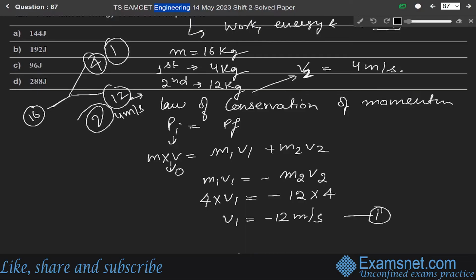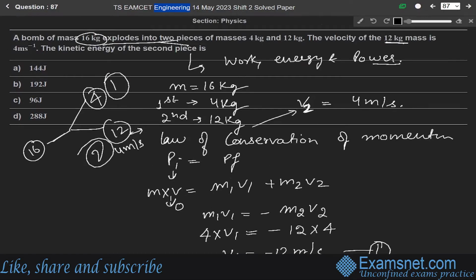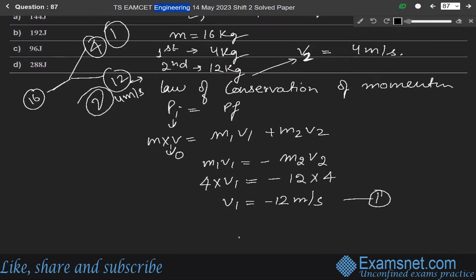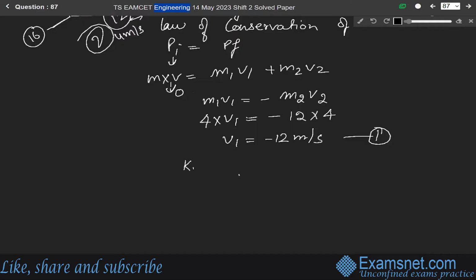Let us say this is equation number 1. And in this question, we are asked to find the kinetic energy. So kinetic energy is what? Half mv square. Kinetic energy of the second piece means half m2 into v2 square. So it will be equal to half, m2 is 12, into v2 square. v2 is 4.